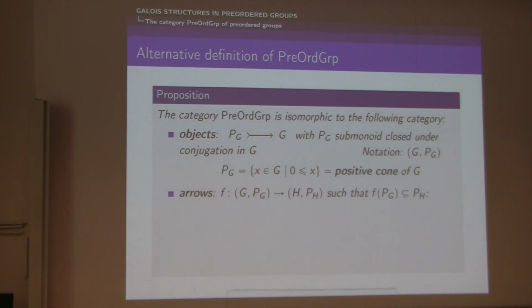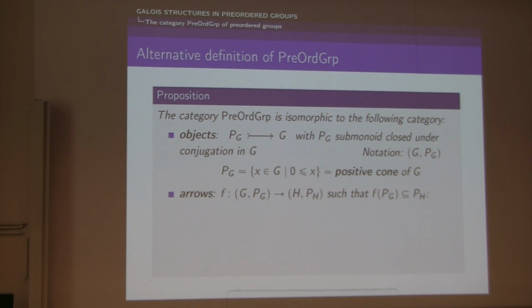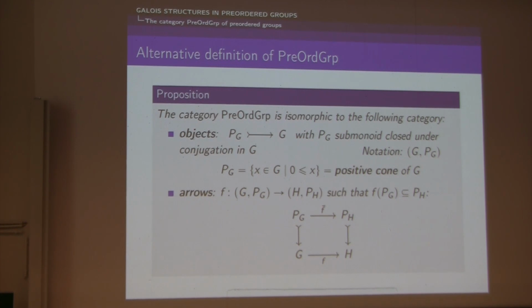Given two such objects, (G, P_G) and (H, P_H), a morphism between them is a group morphism f between G and H such that f(P_G) is in P_H. This condition means that f restricts to the positive cones, so alternatively we can see this morphism as a pair (f, f bar), where f is a group morphism and f bar is a monoid morphism, making this square commute. This category is isomorphic to the category of preordered groups, so we can use this as an alternative definition.